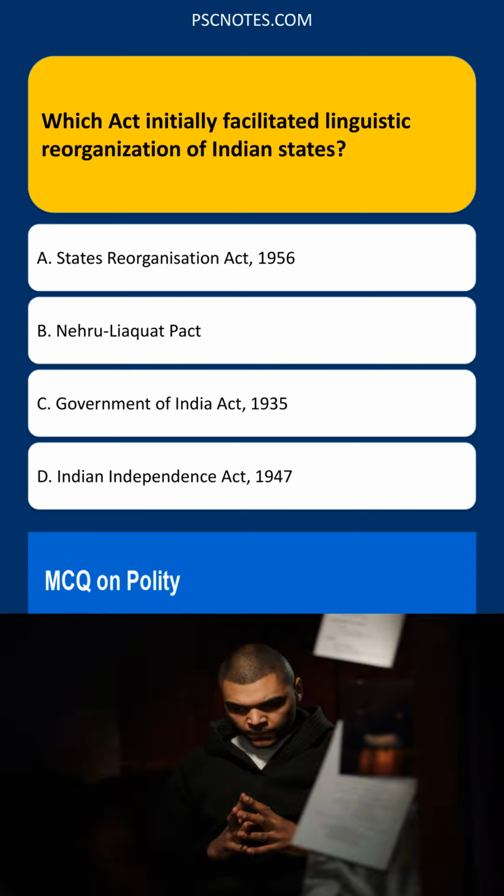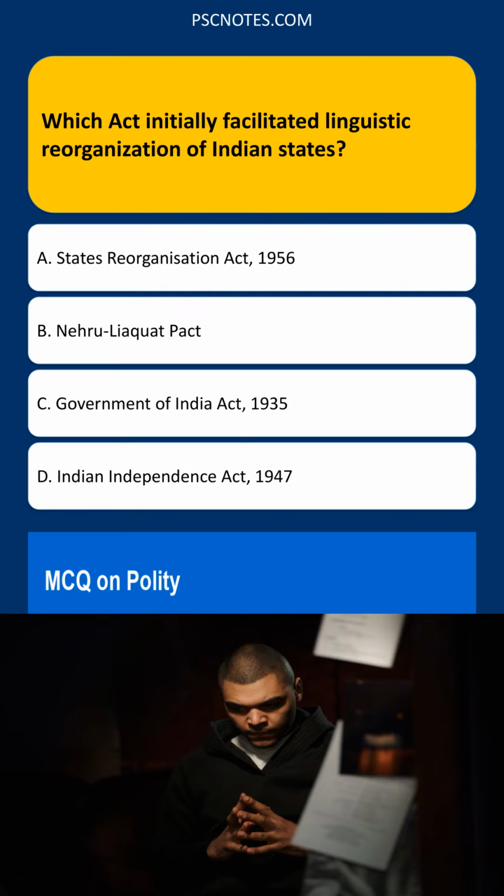Which act initially facilitated linguistic reorganization of Indian states? States Reorganization Act, 1956. Nehru-Liaquat Pact. Government of India Act, 1935. Indian Independence Act, 1947. States Reorganization Act, 1956.